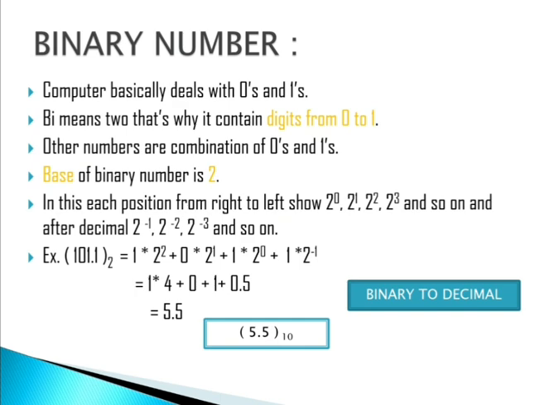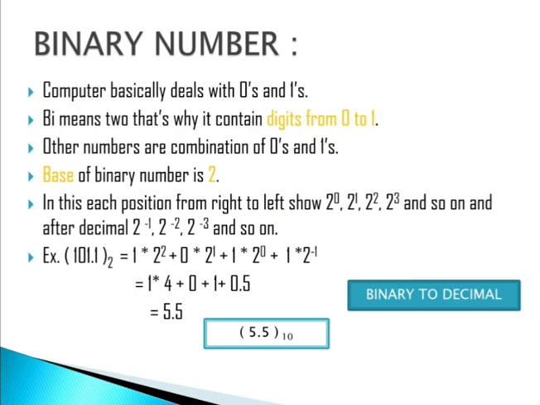In the 100 position we write 2 to the power 2. After the decimal we have only one digit, so we write only 2 to the power minus 1. Then we multiply all these by the digits we have, and after that we add them together to find the exact decimal number.